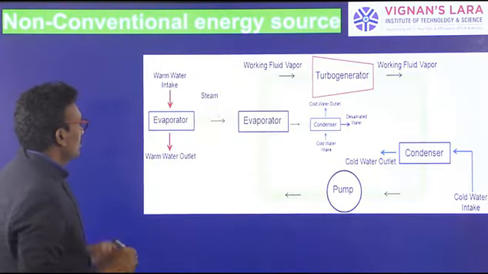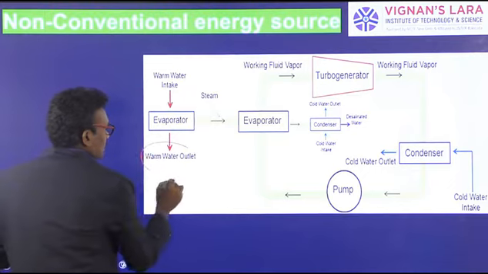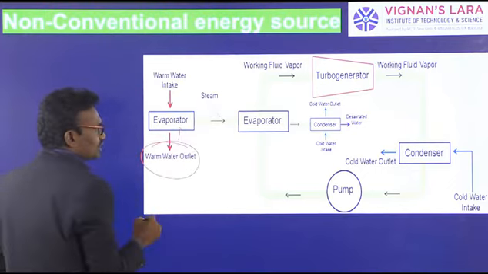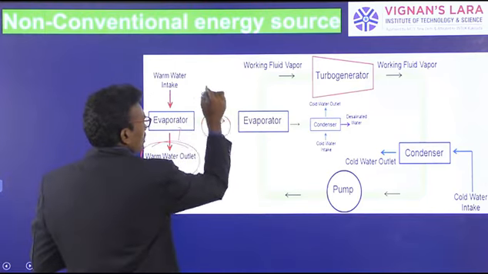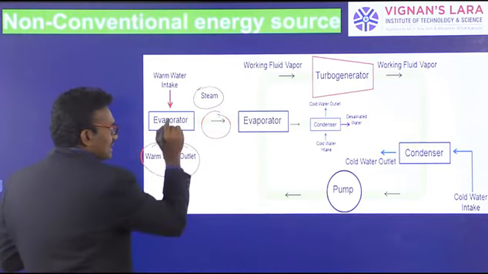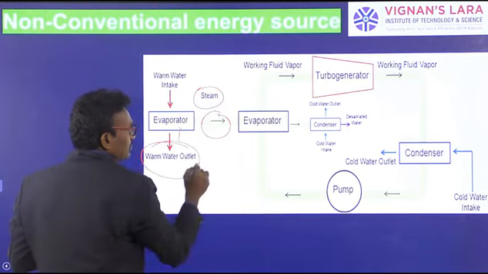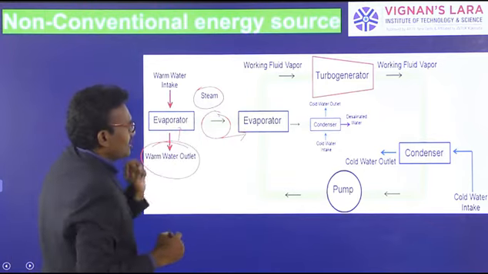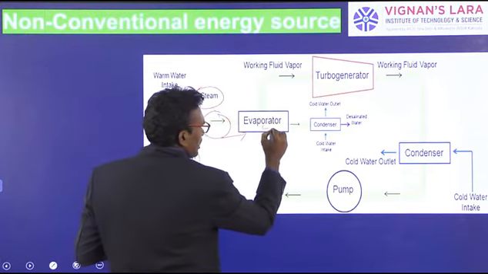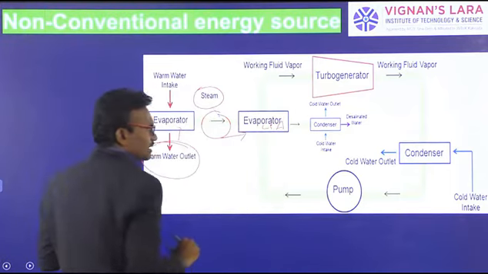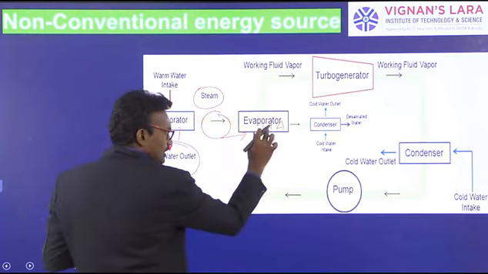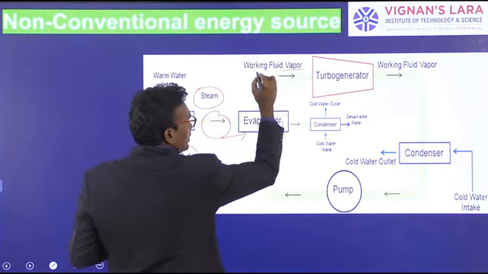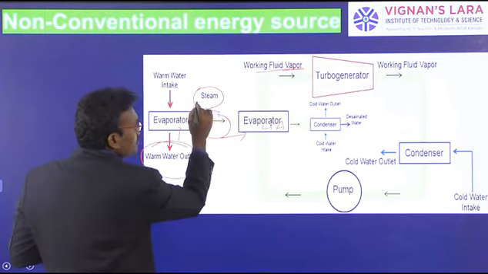This is the warm surface water passed into evaporators to convert into steam. That warm water steam passes into the vacuum chamber, where liquid ammonia is present. That liquid ammonia is converted into fluid vapors by use of the steam.